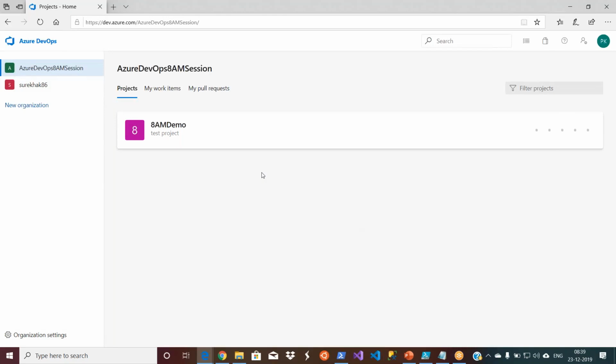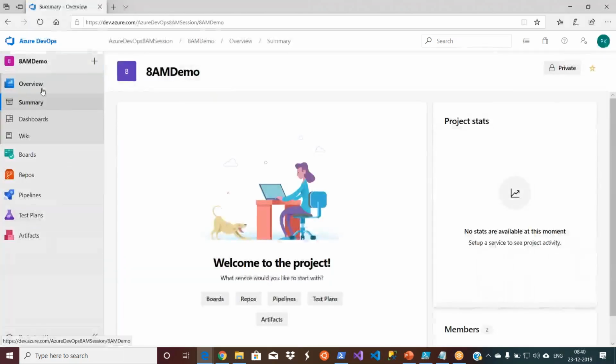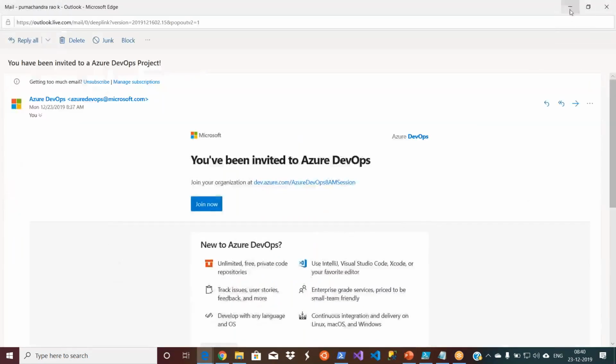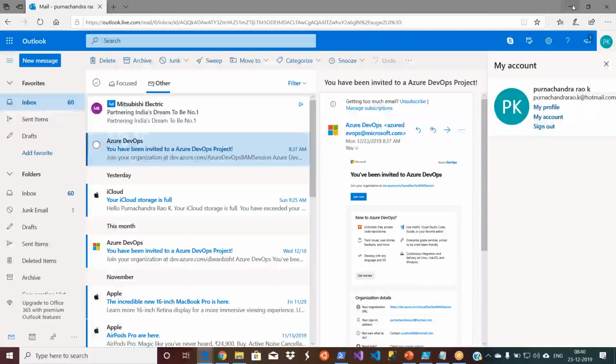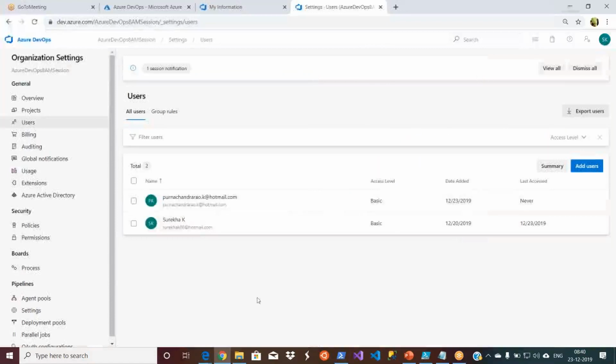Now I am able to see my project, 8 a.m. demo. I'm seeing similar things to what an administrator can see, but probably I should not be able to add another user or do such high level privileged things. Okay, this is how I can invite another user to my DevOps project. Let's go back to my Chrome browser.